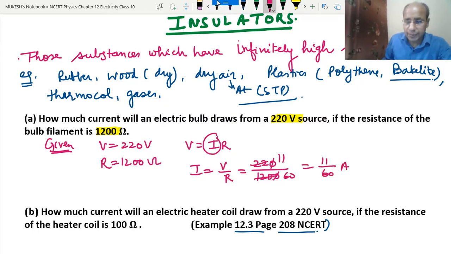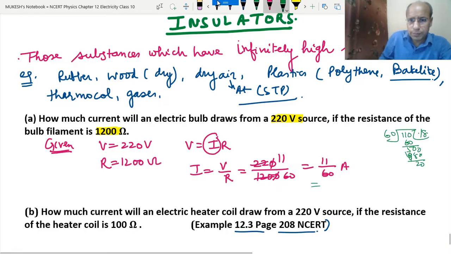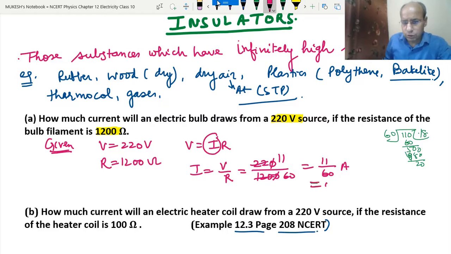Dividing it, we get around 0.18 ampere. So this is how we use this formula.